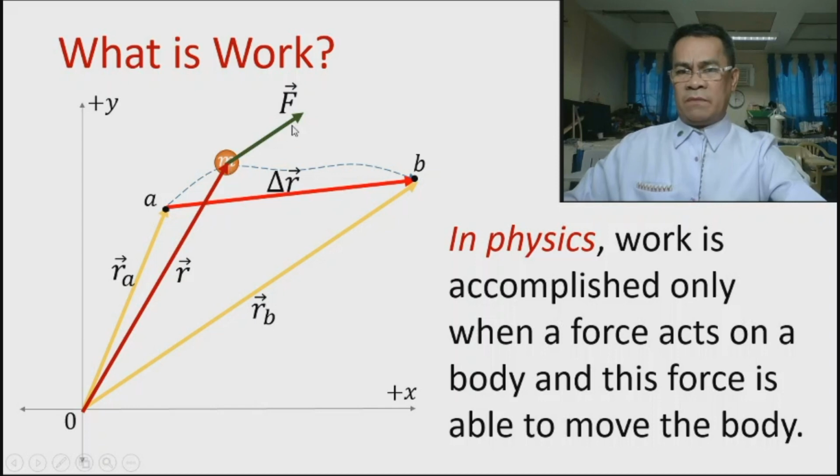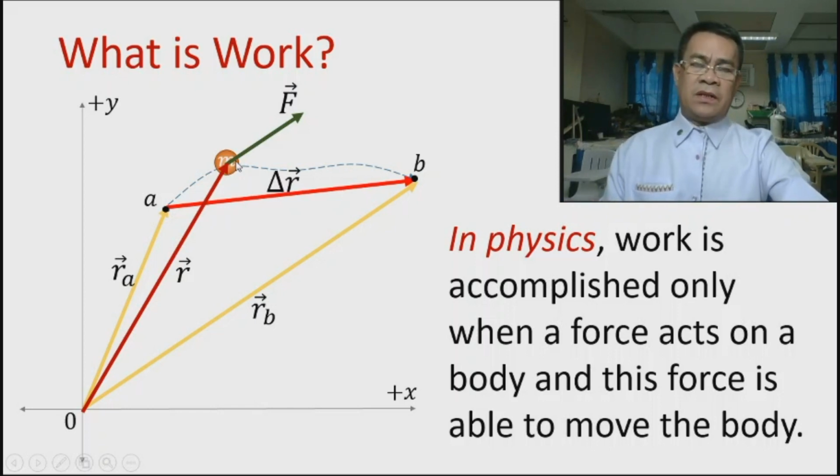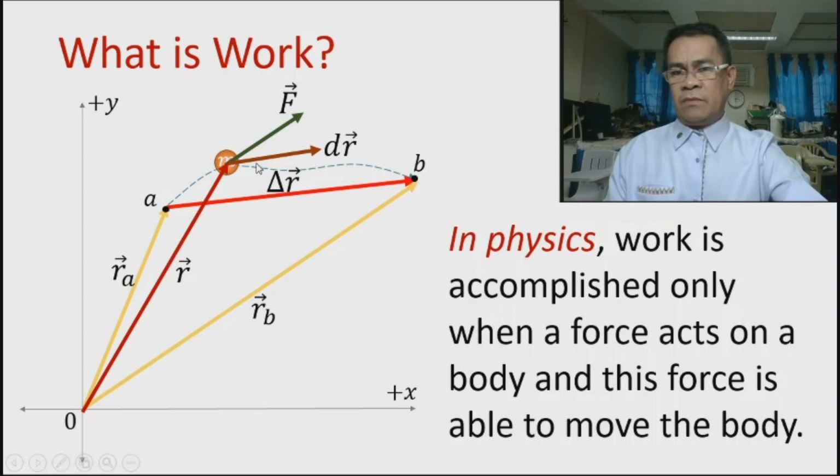And at that point, we have this force acting on it. So if we consider a very, very small displacement, call it dr. This dr is the infinitesimal change in position at that point. Take note that the infinitesimal change in position should always be tangent to the curve because it is the derivative of that position.